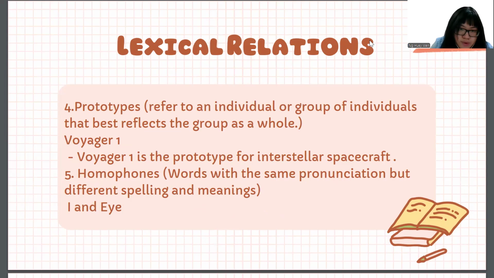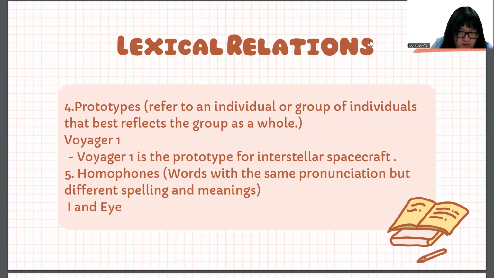The next one is prototype. It refers to an individual or group of individuals that best reflect the group as a whole. The sample word here I have chosen is Voyager 1. Voyager 1 is the prototype for interstellar spacecraft.